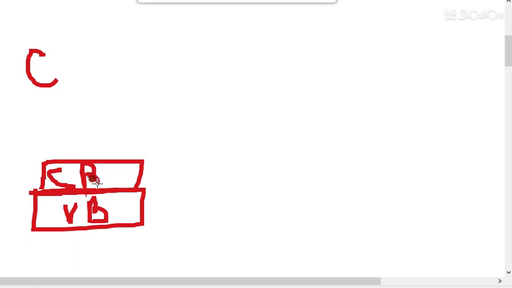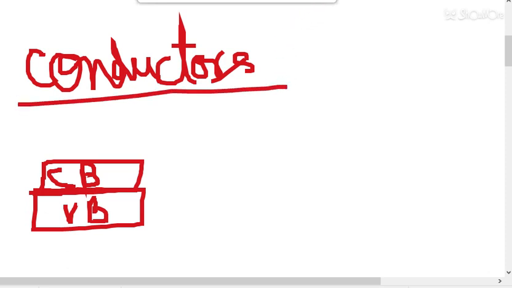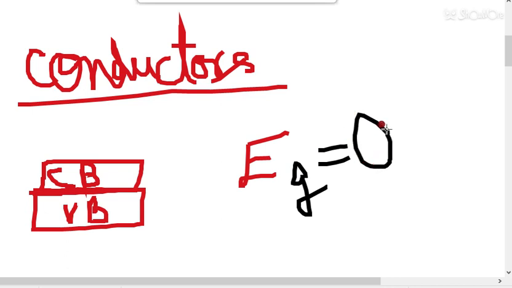This is the case of conductor, so electrons can freely move. There is no energy gap between the valence band and conduction band. You can note down this point: in case of conductor, this energy gap is almost zero.